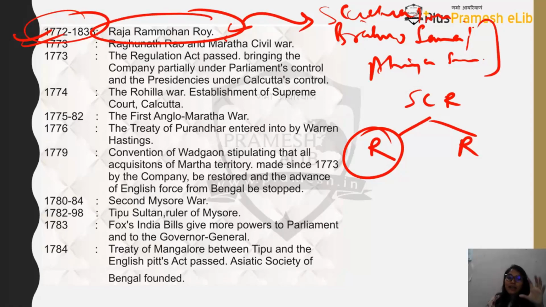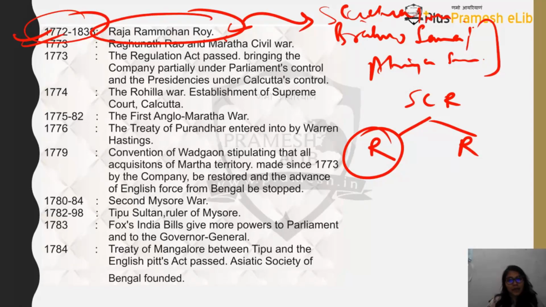Okay, Raja Ram Mohan Roy is one of the prominent figures behind starting this socio-religious movement, because he was the man who was behind the abolition of sati. So because of him, you can say the Prohibition of Sati Act was passed. It was made an offence where people were punished if they were found to be practicing sati.